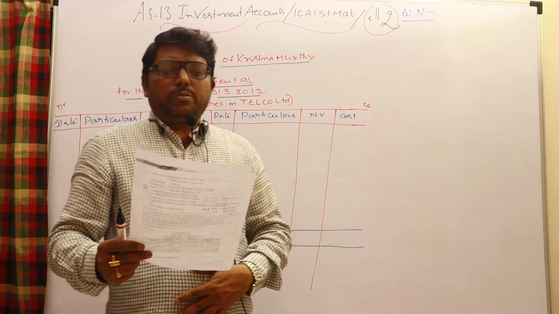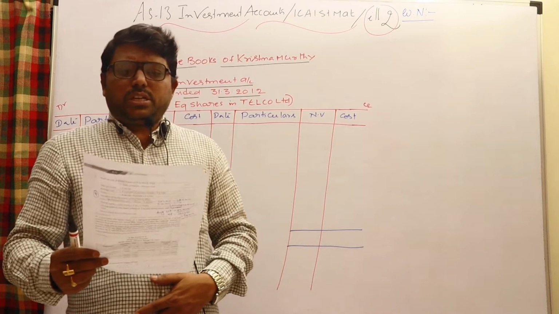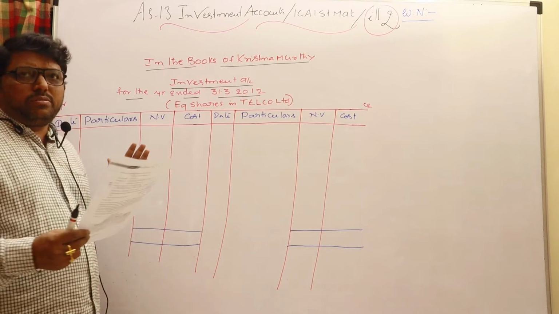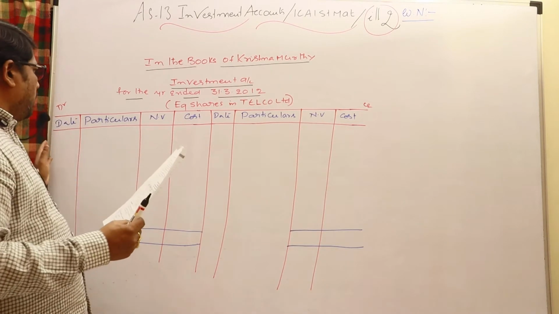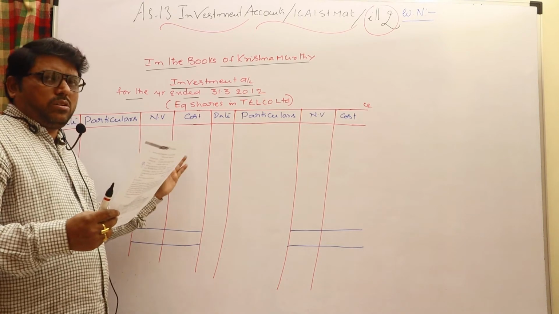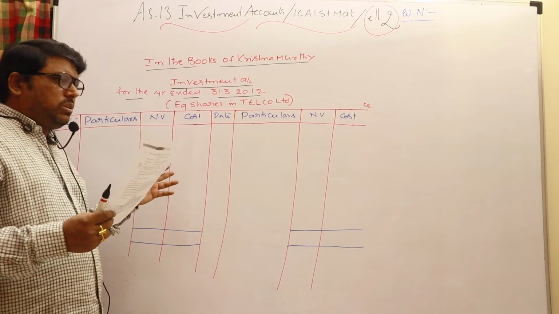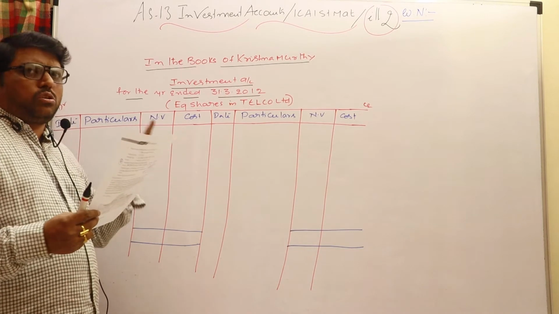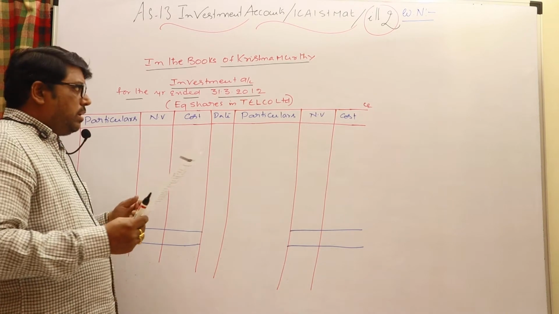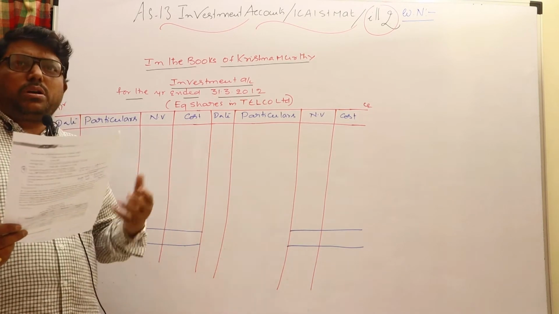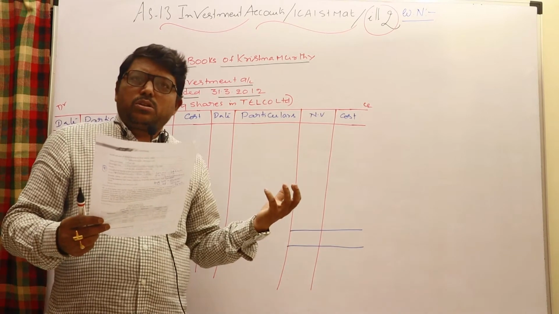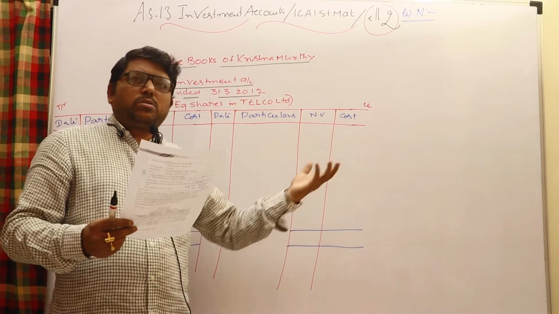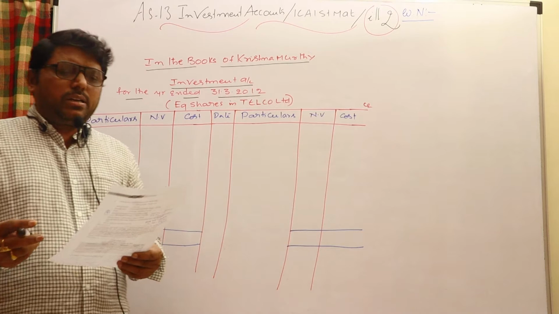On 1/4/2011, Mr. Krishnamurthy purchased 1000 equity shares. So you may have columns like this: date, particulars, nominal value, cost, as in fixed income bearing securities, as well as interest there. Here you may have a dividend column. Only one column is different: you find a dividend column here, and an interest column in fixed income bearing securities. Here I am not having the dividend column because there is no information regarding dividend. If dividend is received, that too post-acquisition dividend, I may have a dividend column also, but here it is not required.